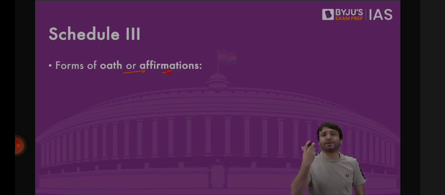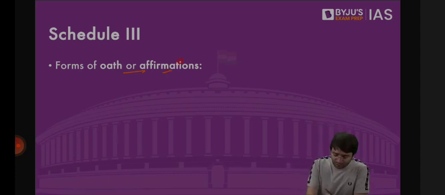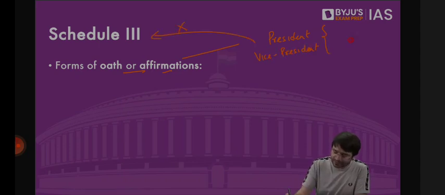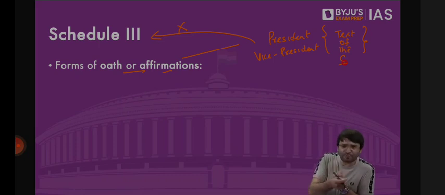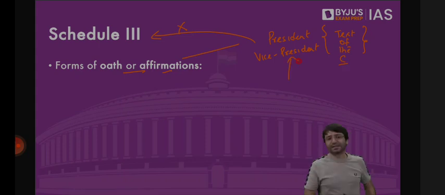The oath and affirmation of the president, the vice president, is not mentioned in 3rd schedule. It's mentioned in the text of the Constitution itself. But when you are contesting elections, as a candidate contesting the election, you have to subscribe to an oath. Where is that oath mentioned? Schedule 3. As the judge of the Supreme Court, when you are to be appointed, you have to subscribe to an oath. Where is that oath mentioned? Schedule 3. As the minister, as the CAG, all these other important functionaries who have to subscribe to an oath, other than the president and the vice president, their oath or affirmation is mentioned where? Schedule 3 of the Constitution.